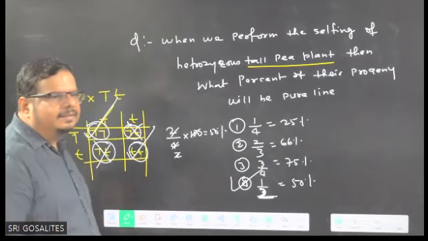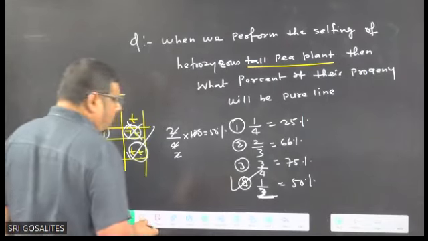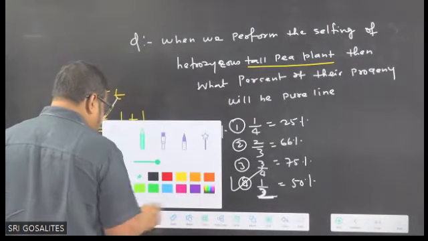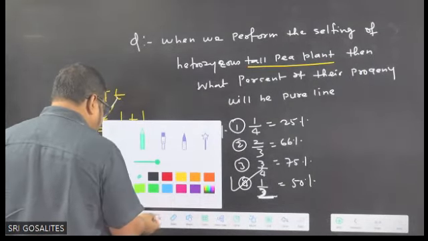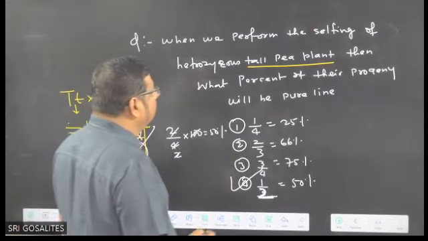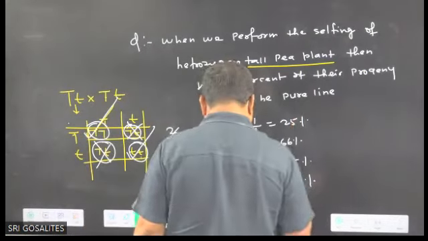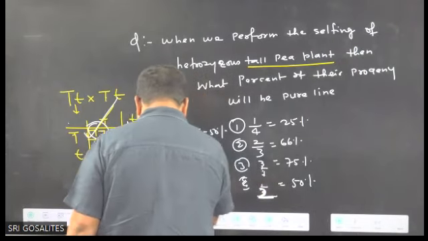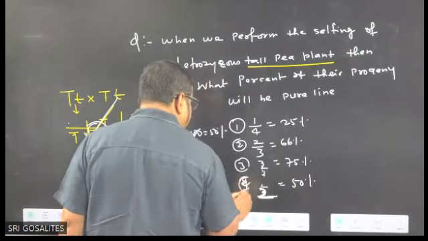Is it done? Then I am changing the question. That question is over. I am just making a small change.